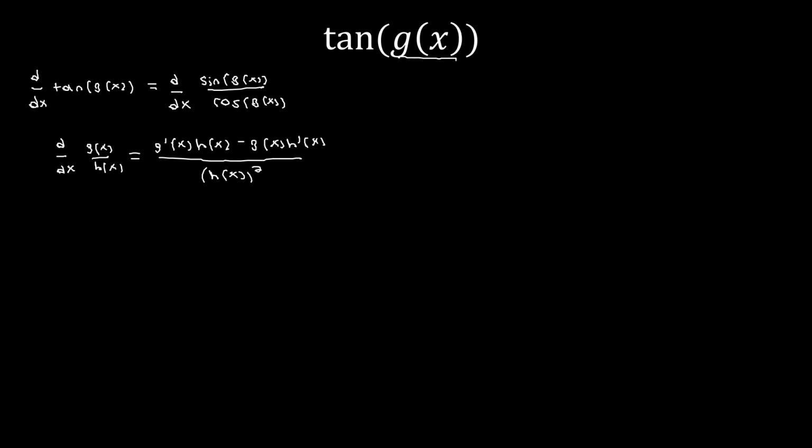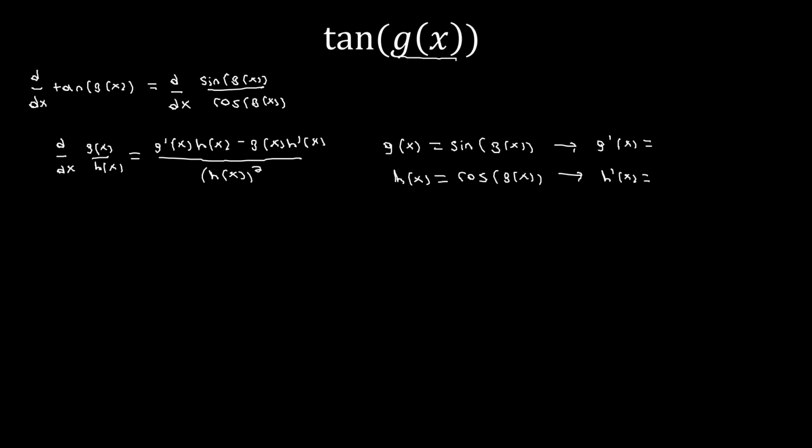So now we need to identify what g of x and h of x are. From the way we wrote quotient rule, g of x is going to be our numerator, so g of x is going to be sine of g of x. And then h of x is going to be our denominator, or in this case, cosine of g of x. So now to plug into quotient rule, we need g prime of x and h prime of x. Luckily for us, the derivatives are both given in the rules at the beginning of this video.